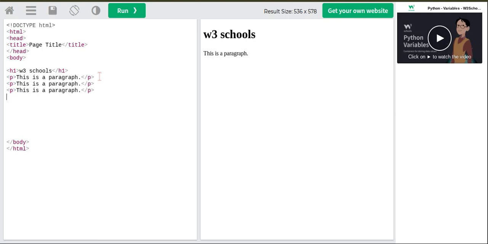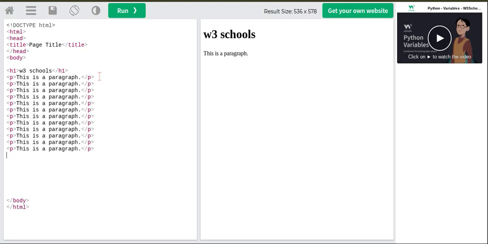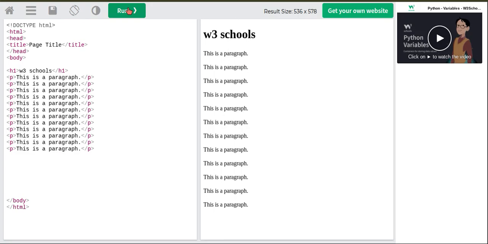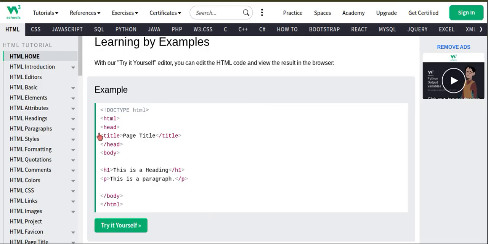Now when you paste this, you can write unlimited paragraphs, no matter what, it will not give any error. You can even change the text of the paragraph, but you cannot change any tag. The tags are the rules of HTML. So let's now just go back to HTML introductions.